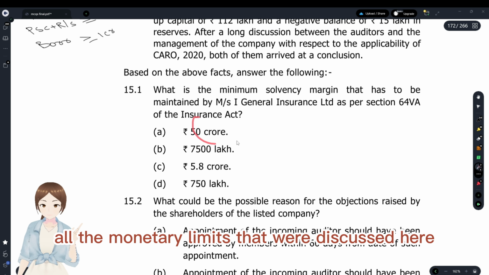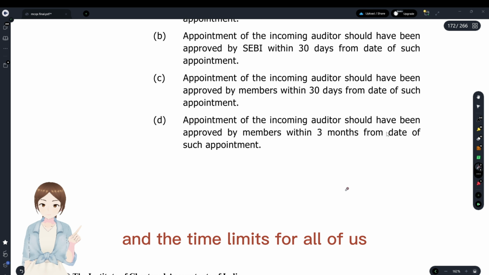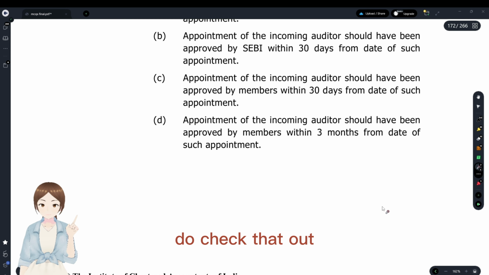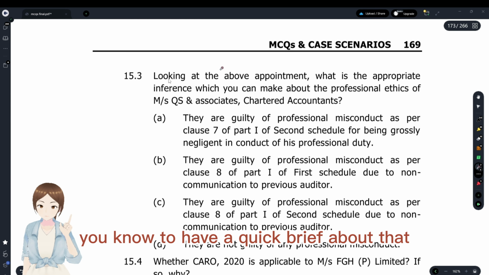You see, all the monetary limits that were discussed here and the time limits were all discussed in the time limits part 1, I think. Do check that out in order to have a quick brief about that.